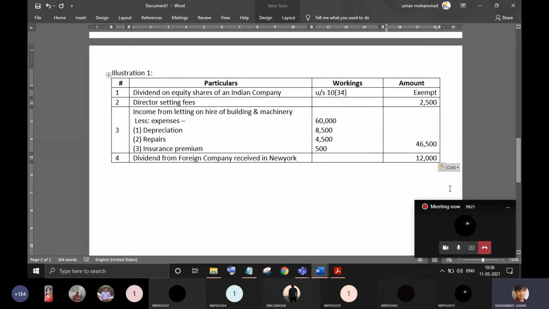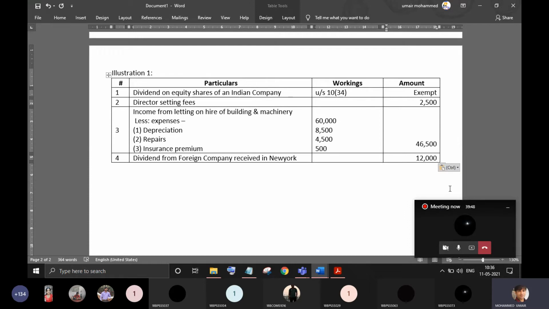So you have to quickly recall your second chapter of the first semester, residential status and incidence of tax. Section 6 and Section 5. Section 5 talks about scope of income. What is a foreign income? What is an Indian income? And Section 6 talks about different types of residential status. So foreign income is an income which is earned outside India and received also outside India.